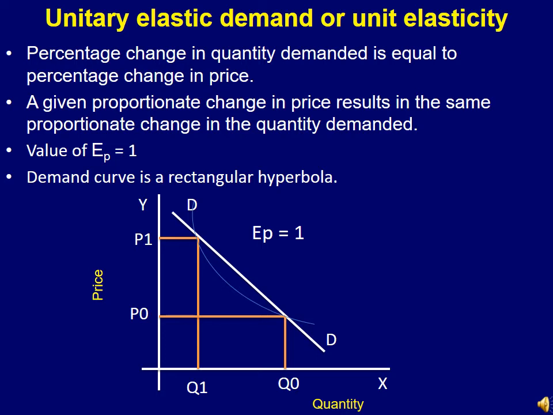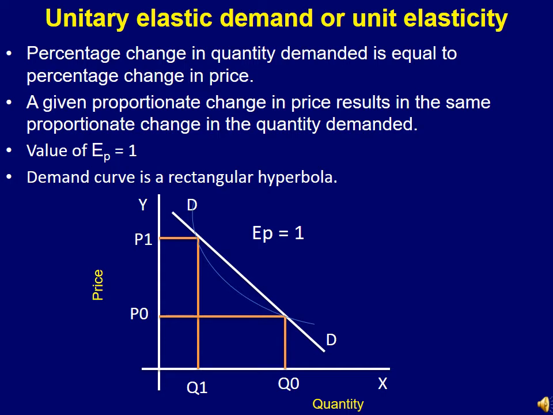The quantity demanded changes in response to changes in price, and here the percentage change in quantity demanded is equal to the percentage change in price, because of which it gets the name unitary elastic demand. So a given proportionate change in price results in the same proportionate change in the quantity demanded.